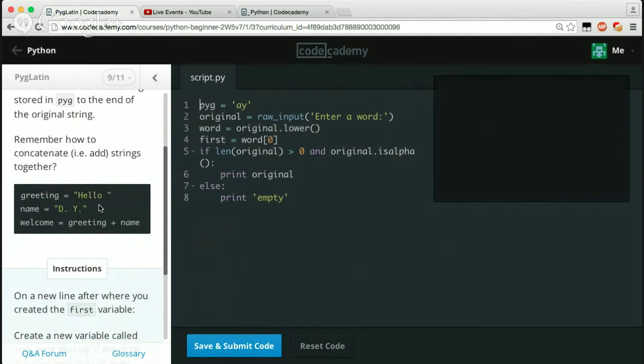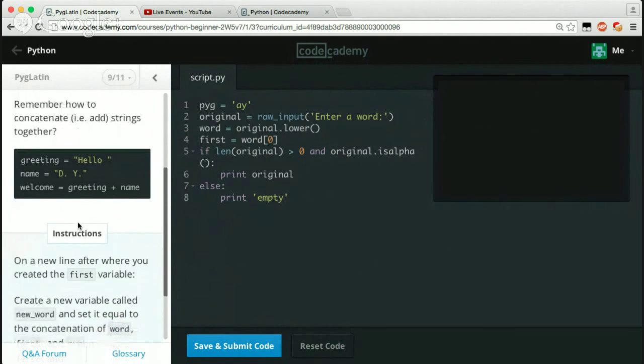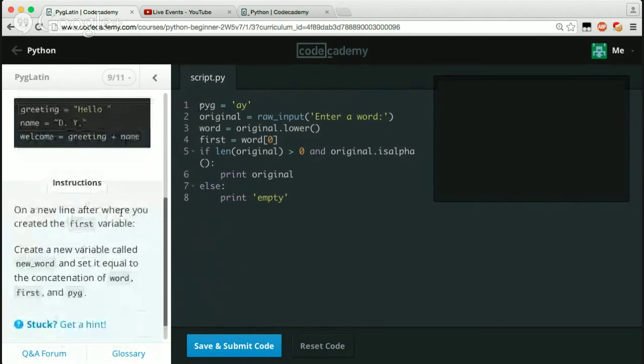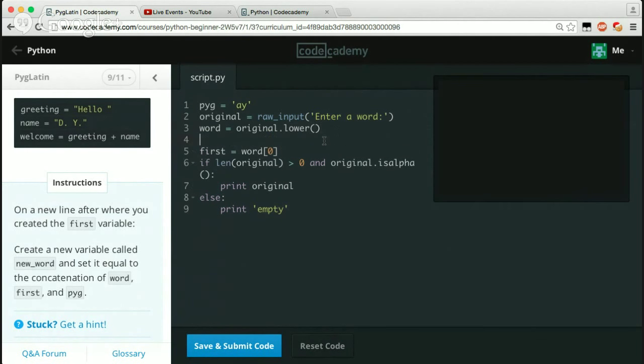Remember how to concatenate strings together. For example, greeting is 'Hello', name is 'Andy', welcome equals greeting plus name. Okay, on the line after where you created the first variable, create a new variable called new_word and set it equal to the concatenation of the word, first, and pyg. Okay, so we've got word. Now we're going to say new_word, and then we're going to say it equals first.